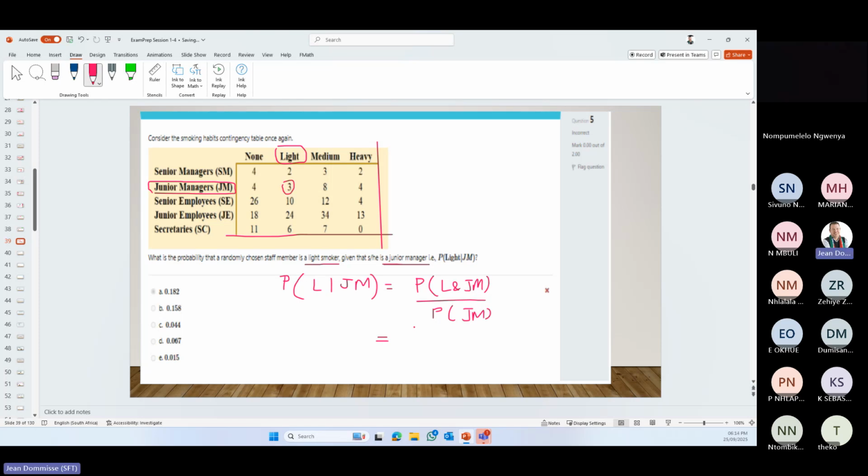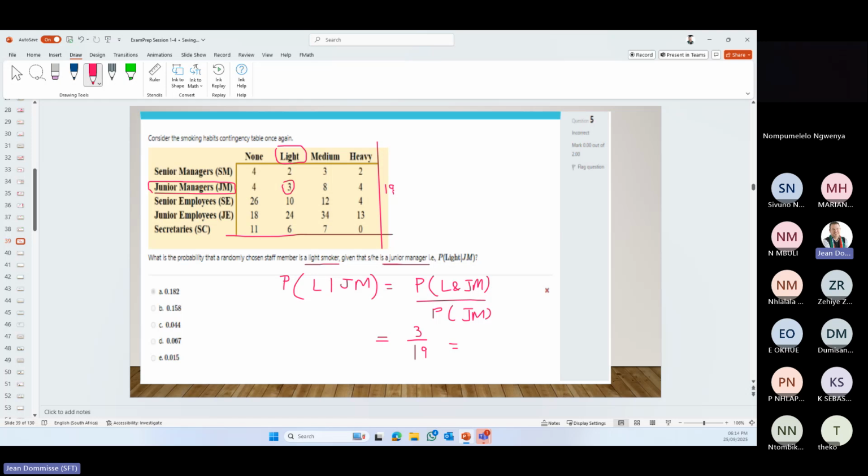There's 3 of them. And we want to know how many junior managers there are. So 4 plus 3 is 7. 7 plus 8 is 15. 15 plus 4 is 19. Okay, so that was the only one that we actually needed to work out.